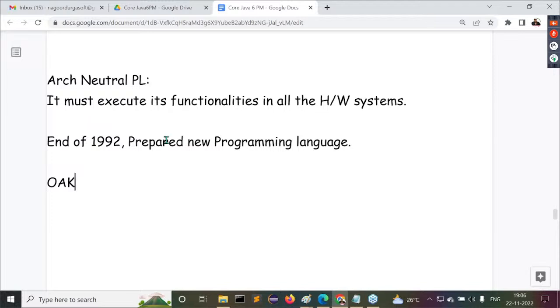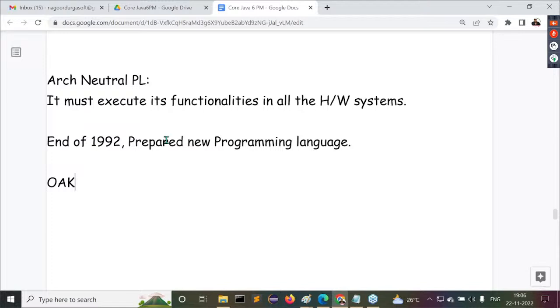He said, I want to give the name for this new programming language: Oak, O-A-K. His opinion was shared with Sun Microsystems. Unfortunately, Sun Microsystems rejected this opinion from James Gosling. It was not accepted by Sun Microsystems.